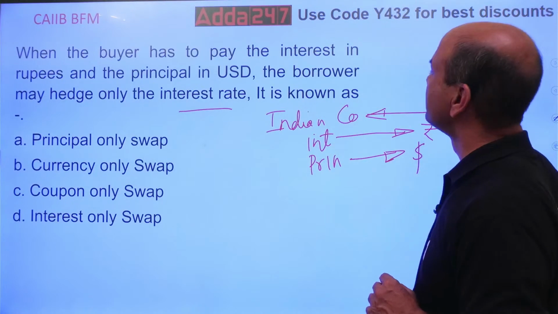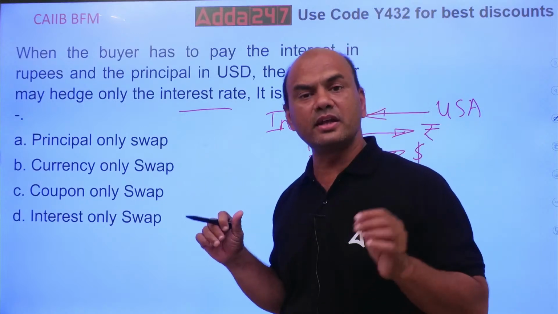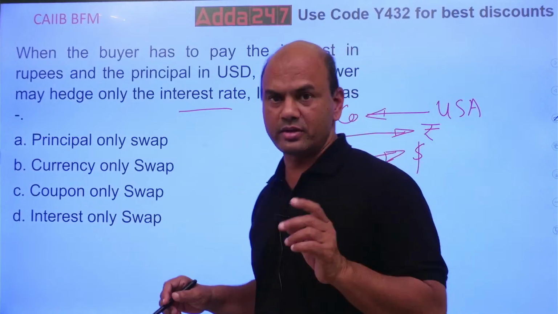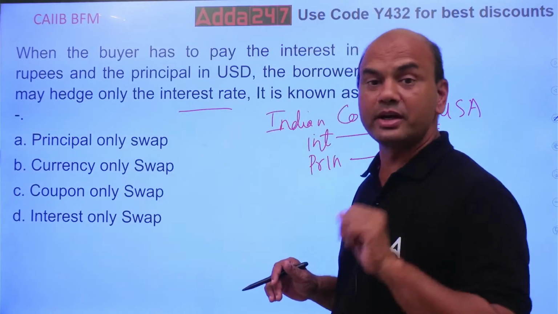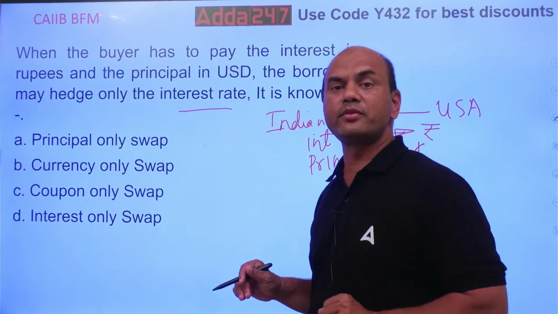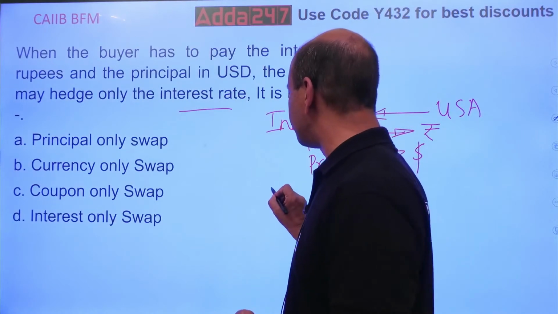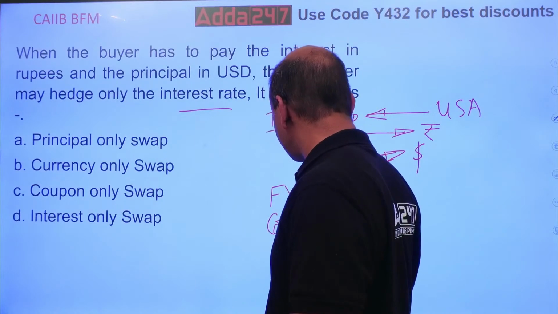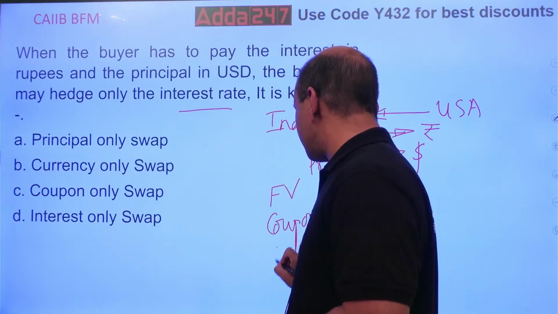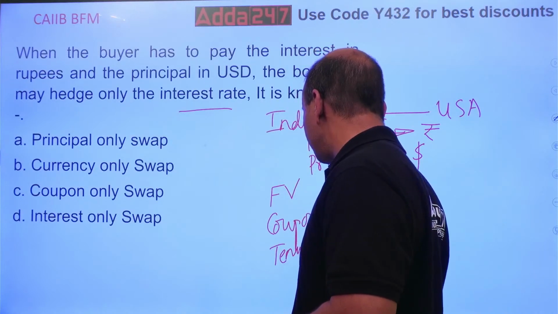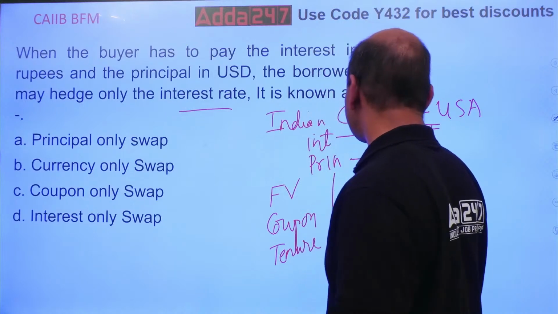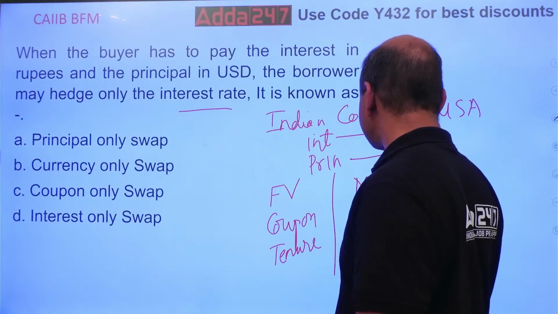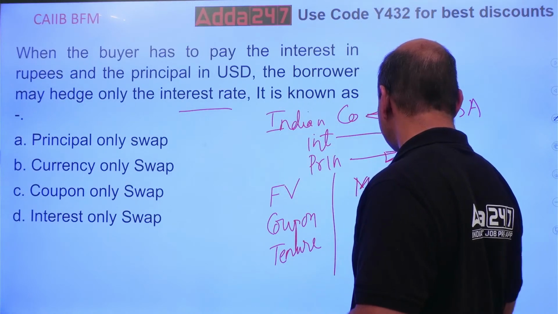See here this person has to pay compulsory interest. Compulsory interest means what? It's called a coupon. When you're in any bond, there are 5 terms. Which are the 5 terms? Tell me. Which are the 5 terms in any bond? Number 1, face value. Right? Second one, coupon, and third one is tenure, right? Period of that bond, remaining period. Next, market rate and market price of that bond. So these are the 5 terms.